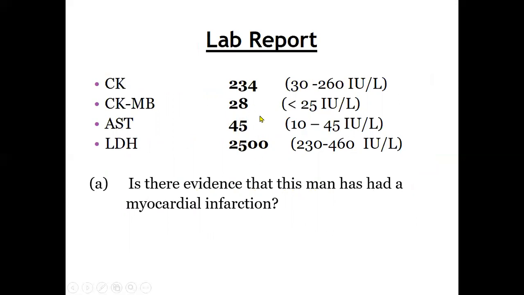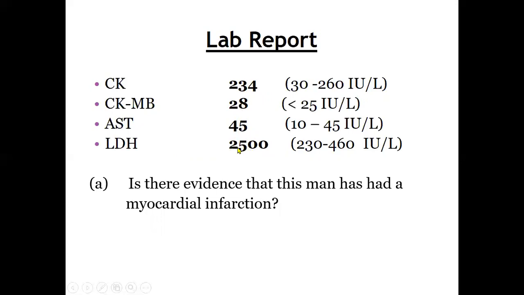Considering these investigations, we can safely say, unless we have some other investigations to confirm, that if the MB is more than 6% of the total CK, then it is significant. But the most significant finding is over here, LDH 2500.